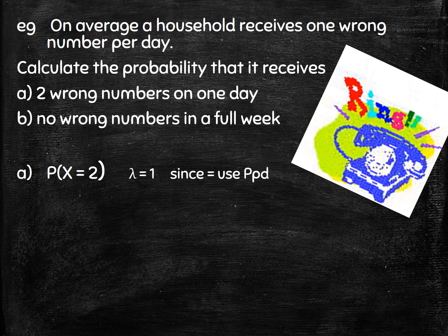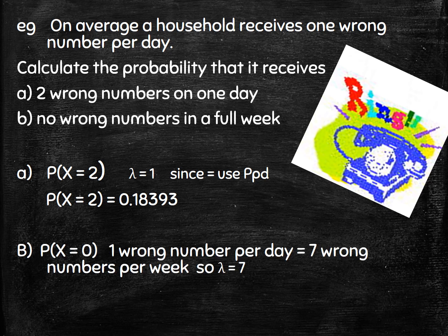If we look this up on our calculator using the method before, we will find probability x equals 2 equals 0.18393. Now, if we look at part B, that there are no wrong numbers in a full week, so probability x equals 0, but now our lambda has changed because we're looking at a full week.